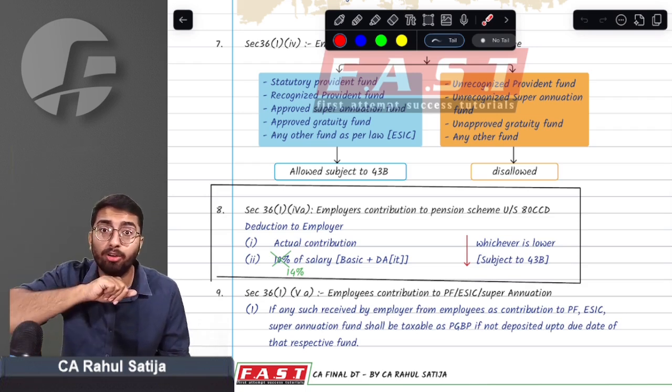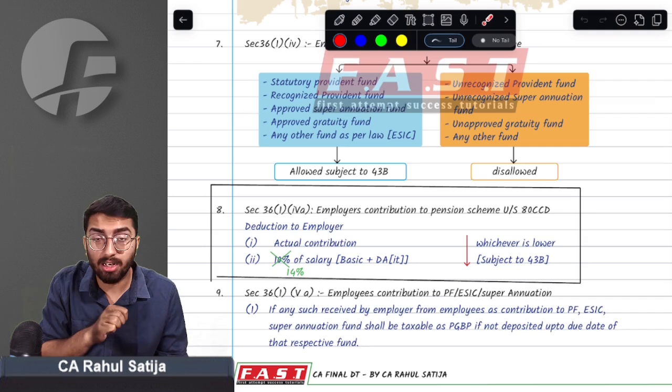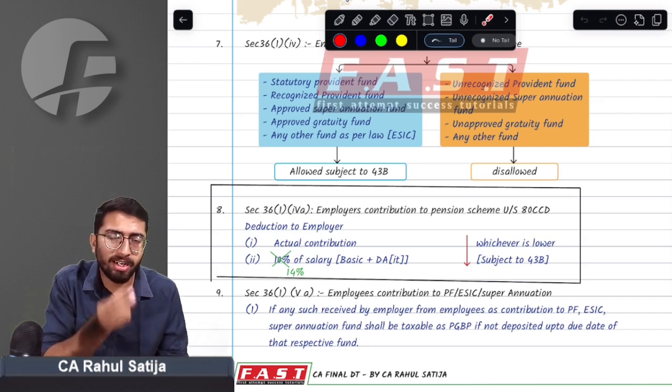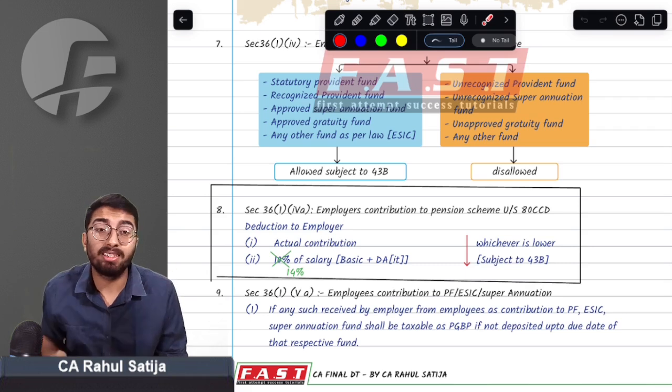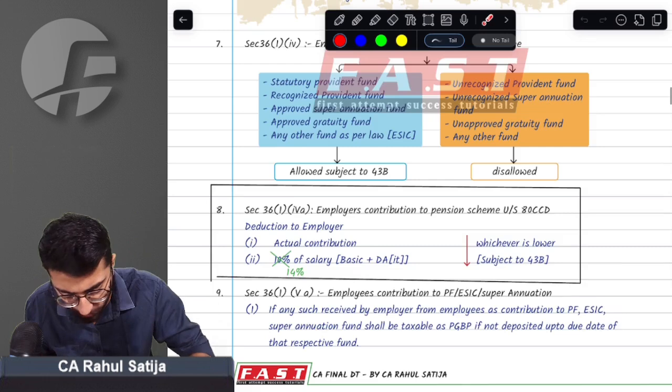Now, for example, if an employer contributes 17%, you just have to disallow 3% now. This is the amendment, and this will impact many questions. So there is a greater possibility you might see this question being asked in your exam. You just have to be careful.